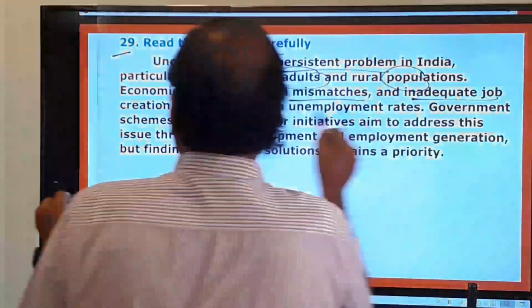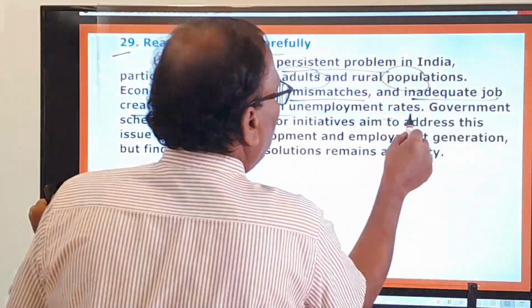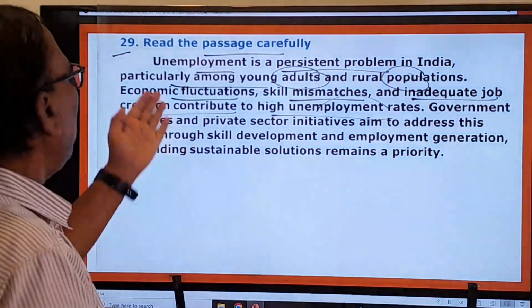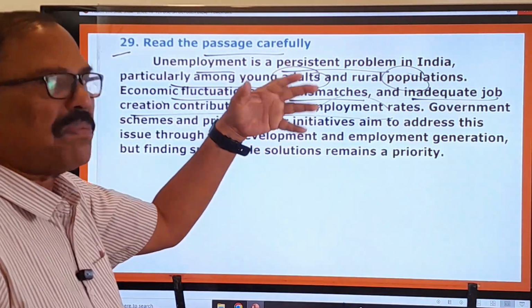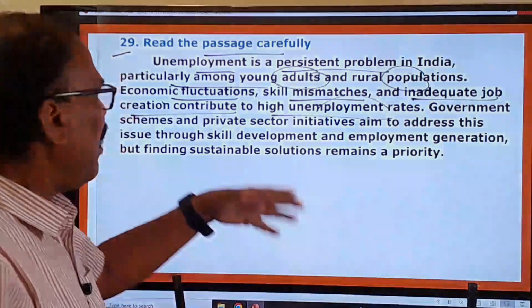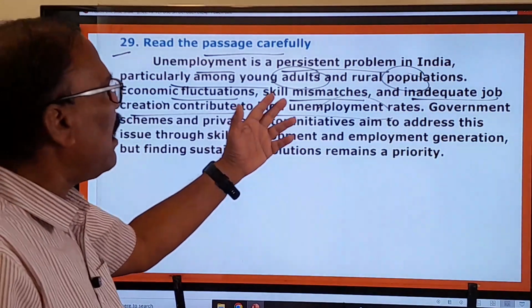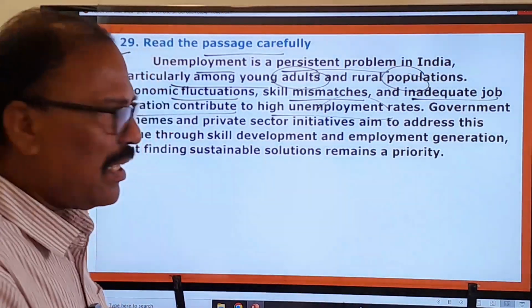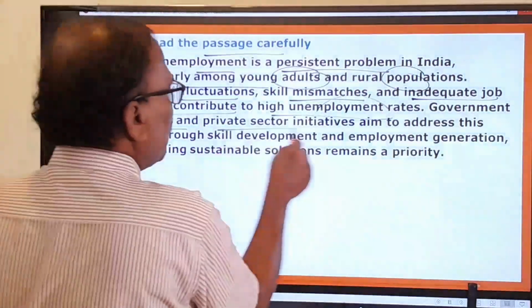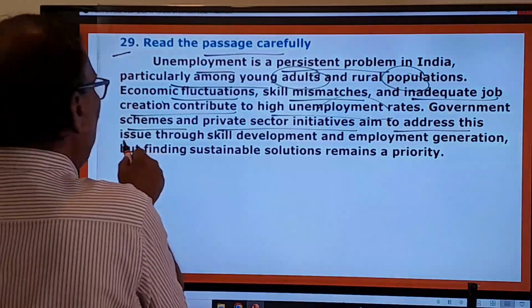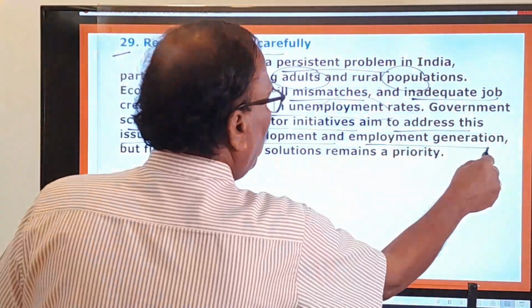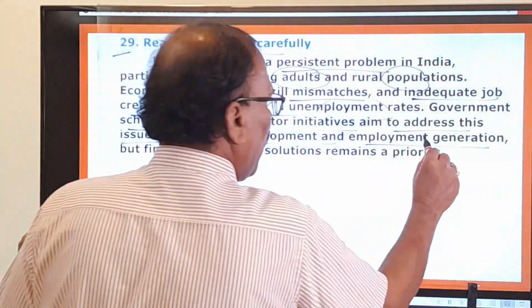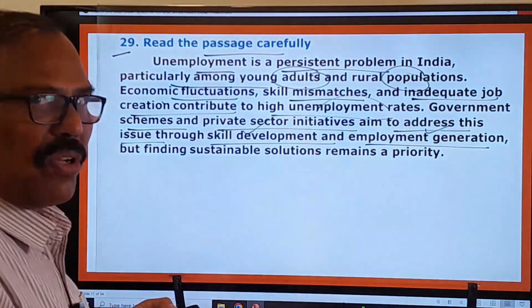And inadequate job creation contributes to higher unemployment rates. Because of economic fluctuations and skill mismatches, high unemployment rates are there in the country. Government schemes and private sector initiatives aim to address this issue through skill development and employment generation. Some skill development programs are there, employment generation programs are there.